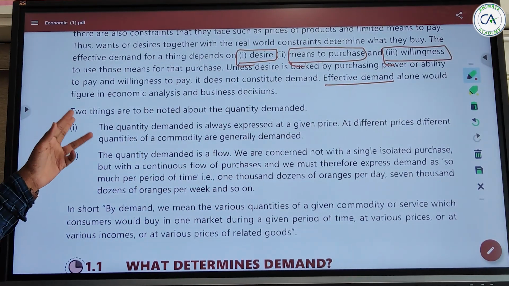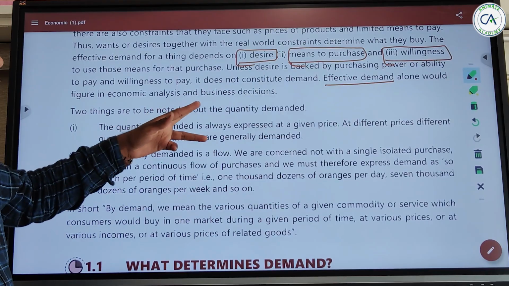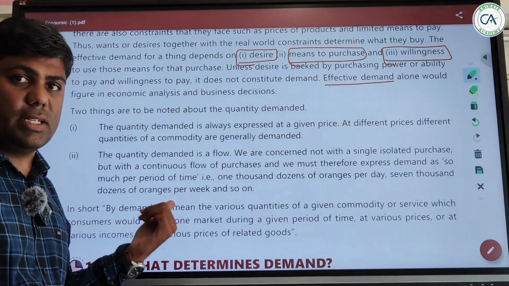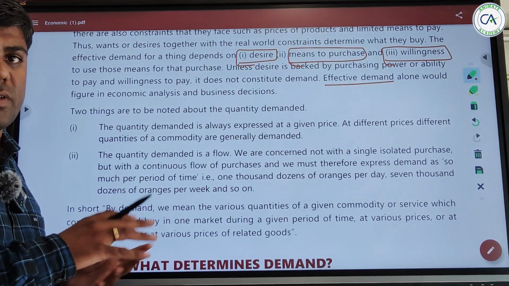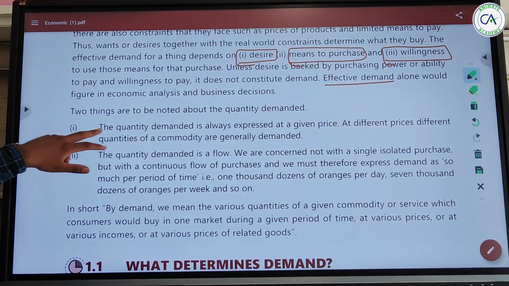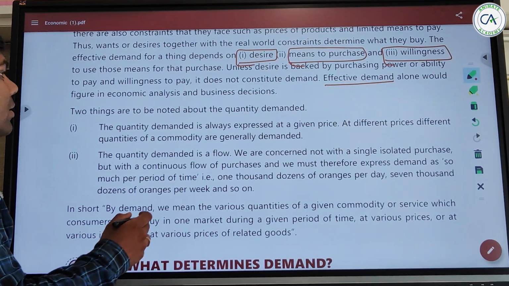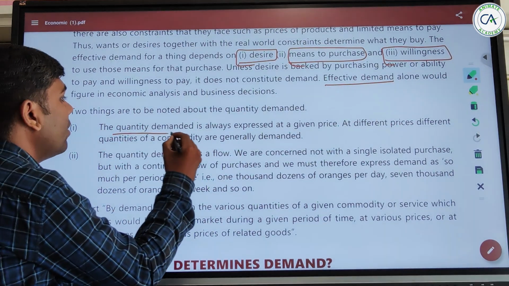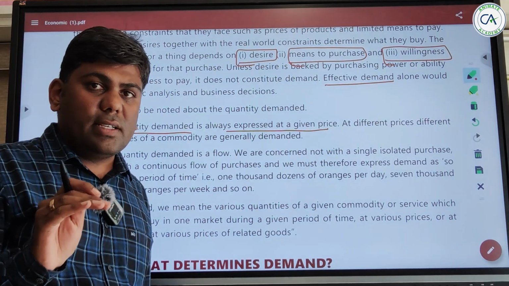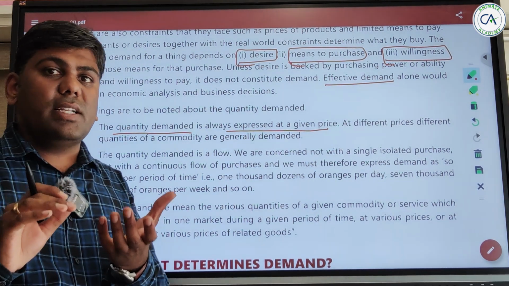So the two things to be noted about the quantity of demand. Quantity demanded, we just saw that it was one of the points when we were trying to make out the definition of demand. The quantity demanded is always expressed at a given price. That means if the prices are low, the quantity you will demand is more.